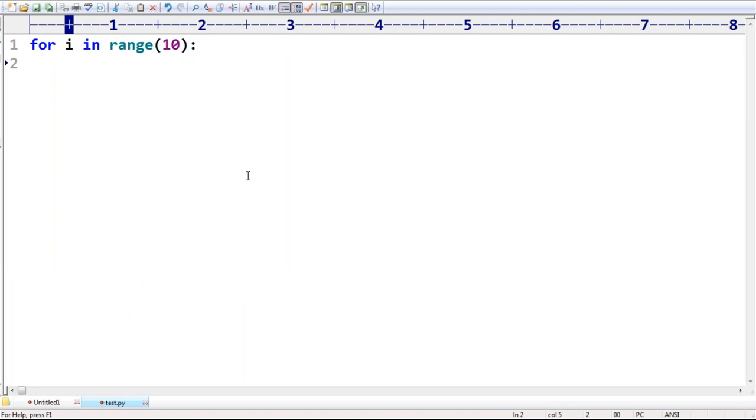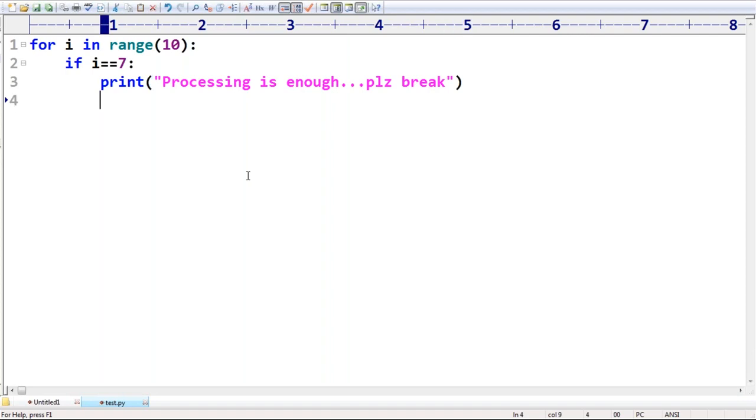If i is equal to 7, then print: processing is enough, please break. Like this we can take break. After that, print the value of i.